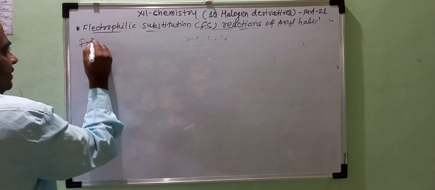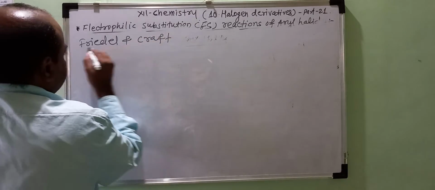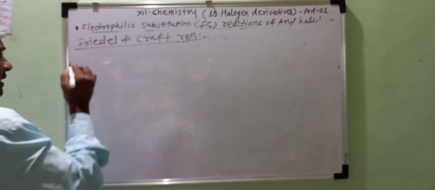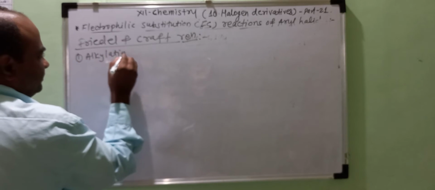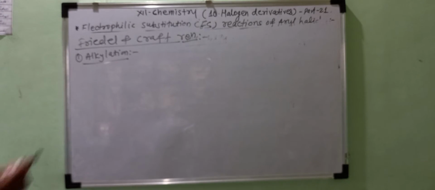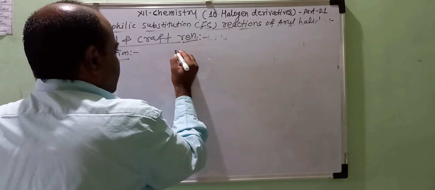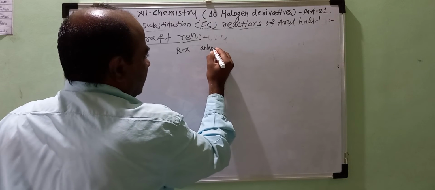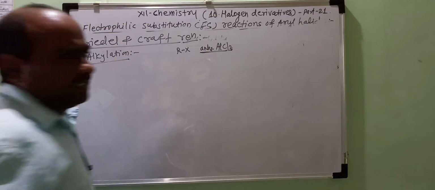Friedel-Crafts reaction. First we discuss the Friedel-Crafts alkylation reaction. In 11th standard we discussed that the alkylation reaction is always carried out in the presence of an alkyl halide and anhydrous AlCl3 is used as a catalyst there.